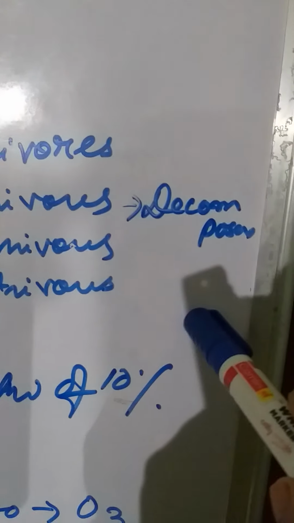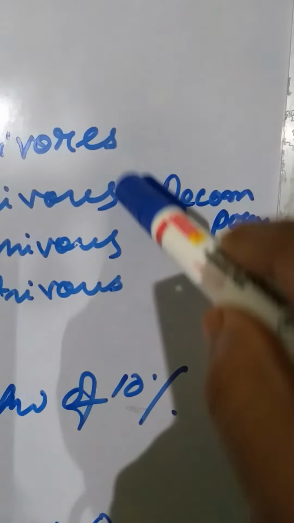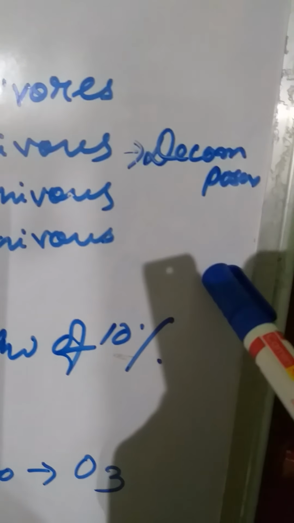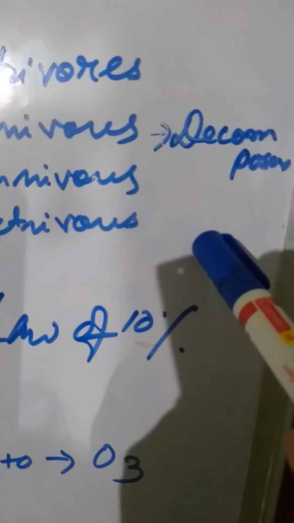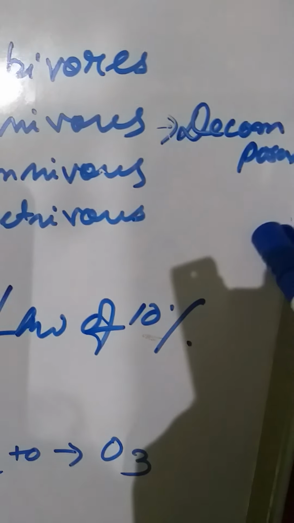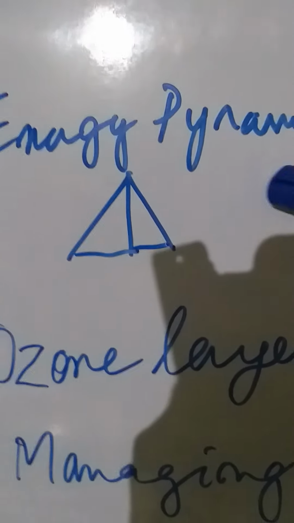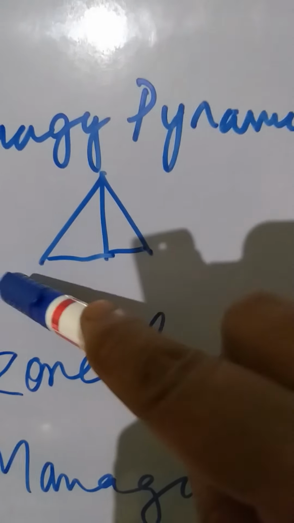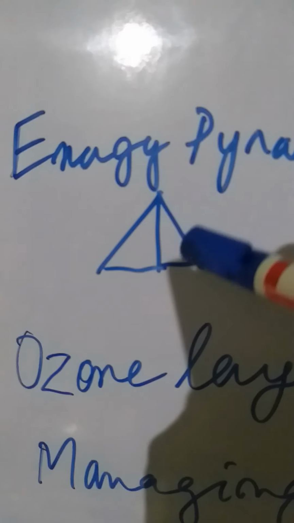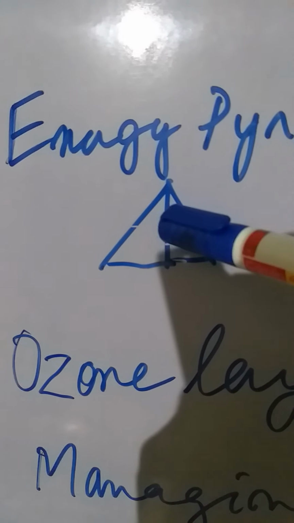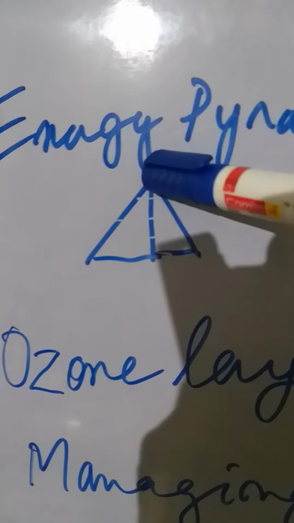So again here, the decomposers come after these herbivores, carnivores, omnivores or the producers. Even the producers, when they die, are decomposed and organic material is released back to the soil, back to the earth. Okay. Now here we have an energy pyramid. The energy pyramid is just a graphical representation where the energy producers come first, then the primary consumer, secondary consumer and top consumer.